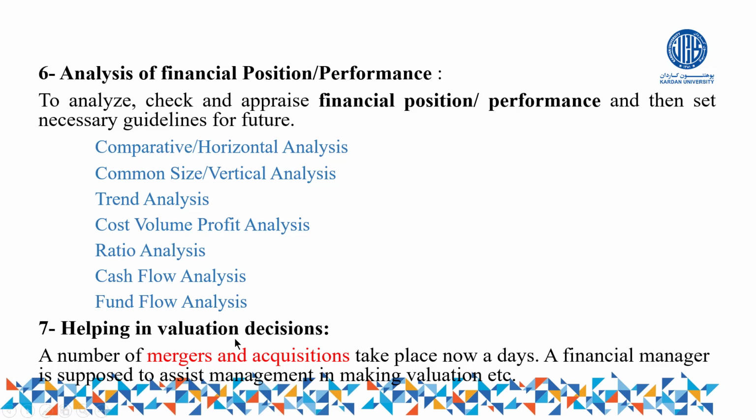And of course, even in the case of merger, before combining two companies, the owners of these two businesses have to determine the value of each. Suppose there are two companies, A company and B company. After analysis, we found that the value of one company is 40,000 and the value of another company is, suppose, 60,000. So when they join together and make the third company, we should know the percentage of ownership of each one. So out of the ownership of C, 40% may go to A company and 60% may go to B company.